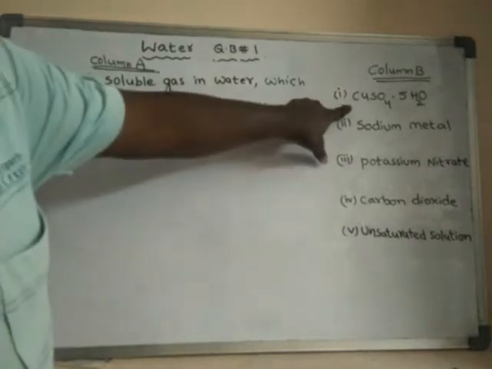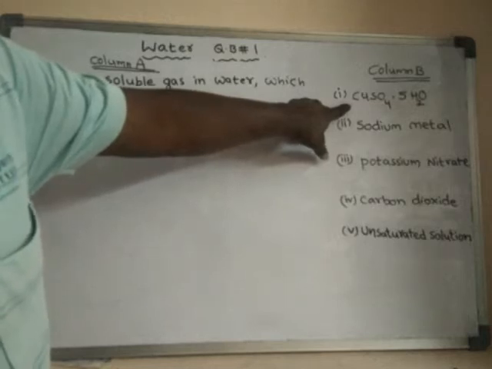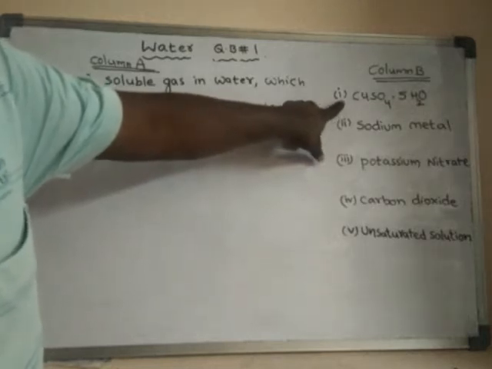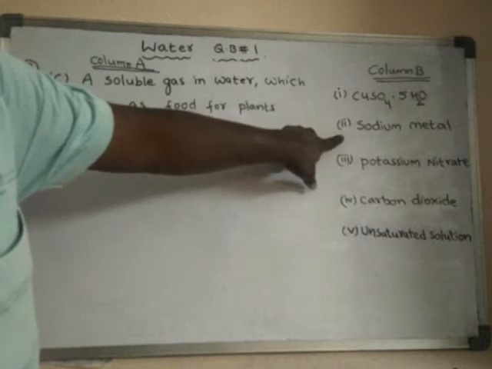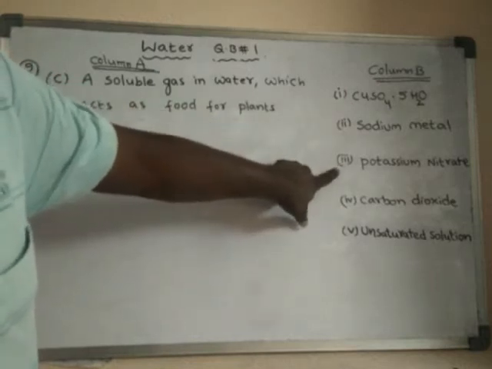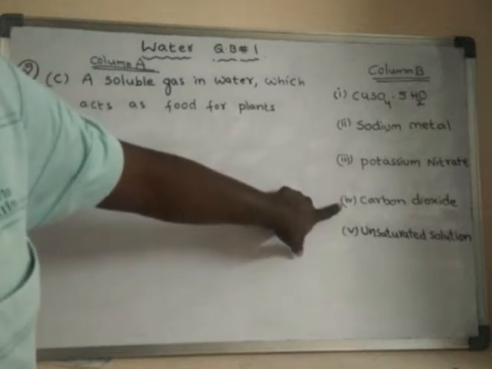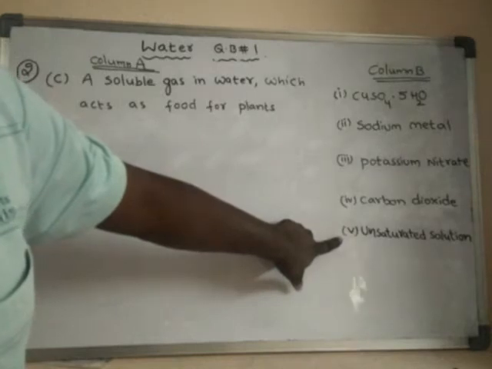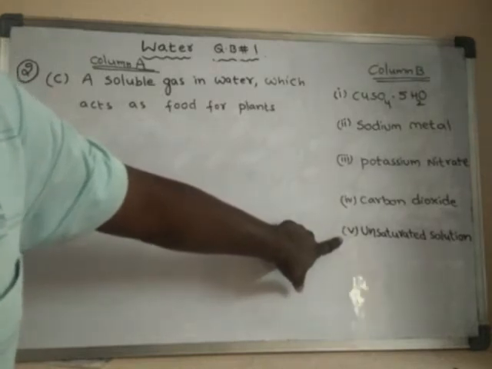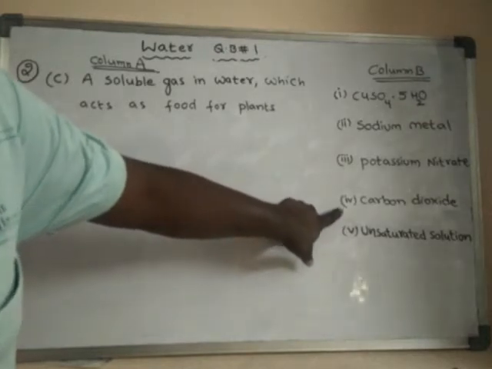Copper sulfate pentahydrate is a solid, not a gas. Sodium metal is a solid. Potassium nitrate is a solid. Carbon dioxide is a gas. Unsaturated solution is a liquid. So this should be the answer.